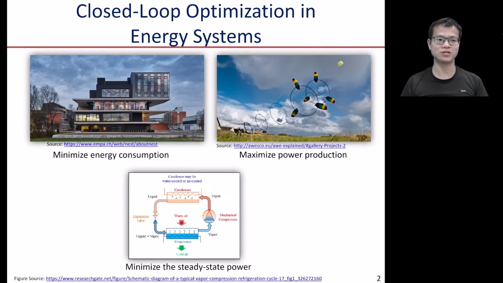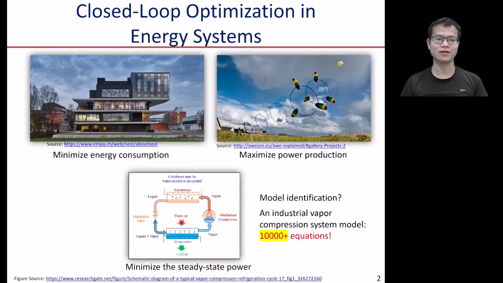The conventional approach to solving this problem is closed-loop model identification. But the challenge is that it can be expensive and complicated to do the model identification. For example, an industrial vapor compression system model has more than 10,000 equations.